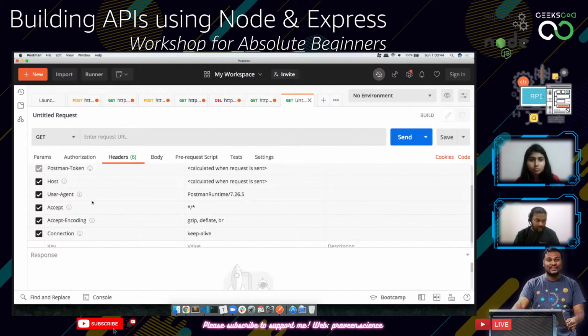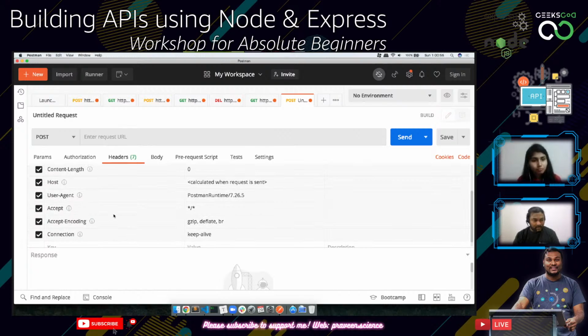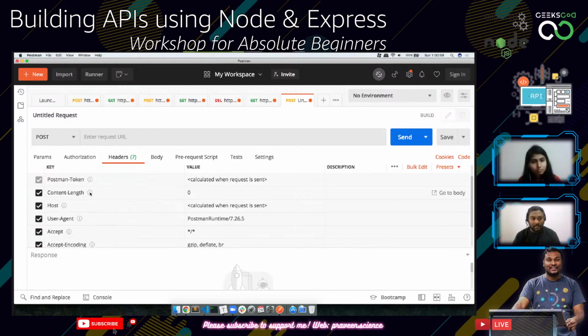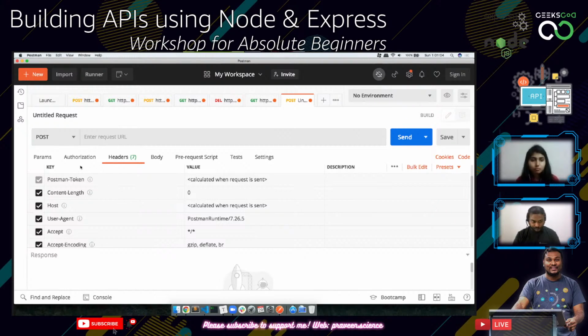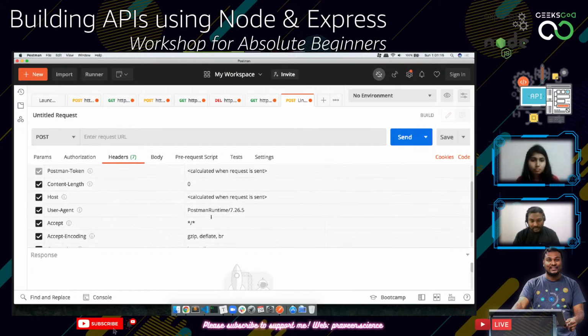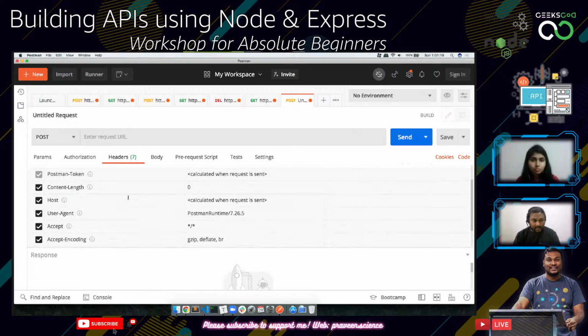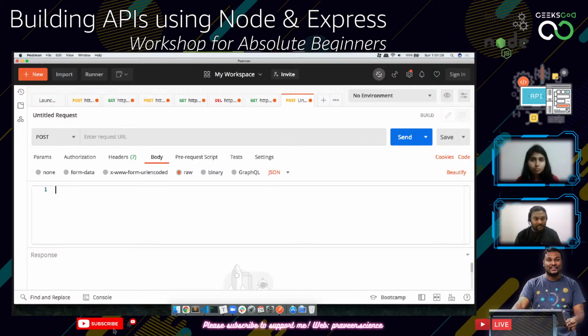Okay, so there are 6 items here: Postman token, host, user agent, accept encoding, and connection. But if you are doing POST, it will also add a content length, which will be automatically added to indicate that this is a POST request. And here you can use raw data and send it as JSON data. Again, another header gets added, content type, here, and then you can type in the JSON data and send it.